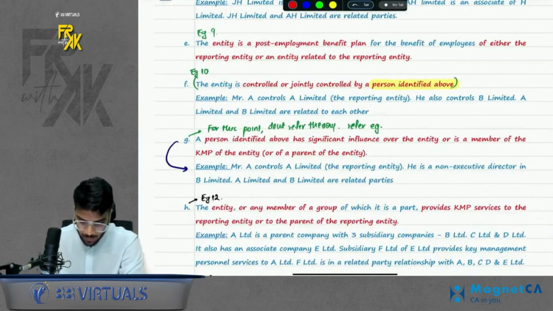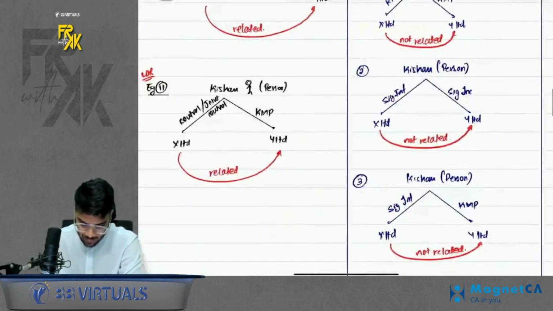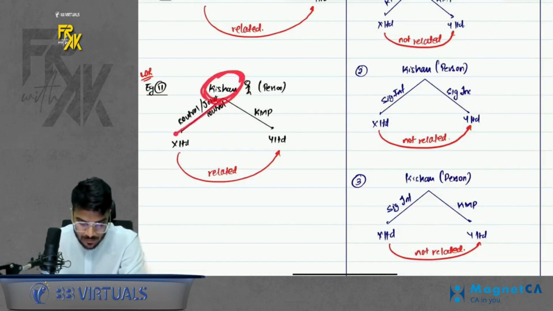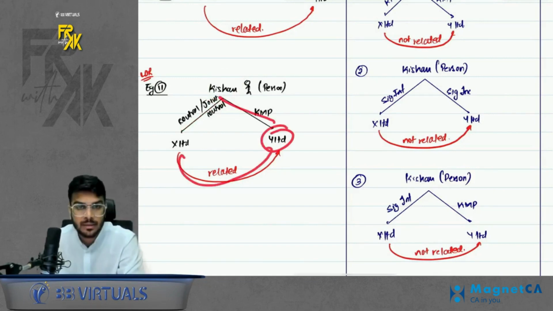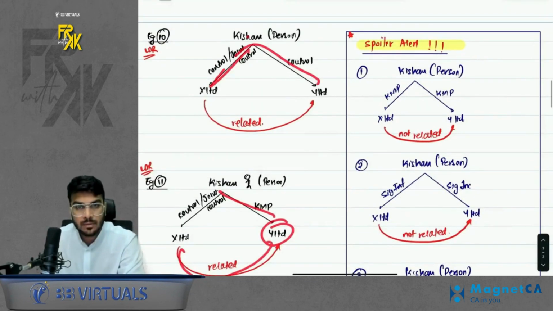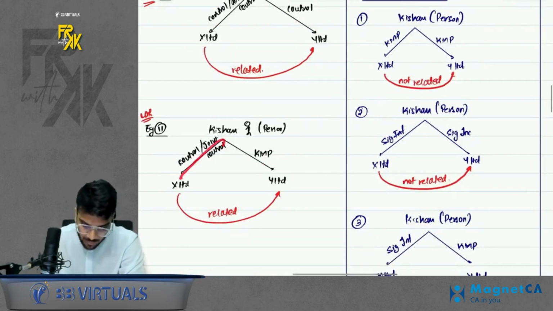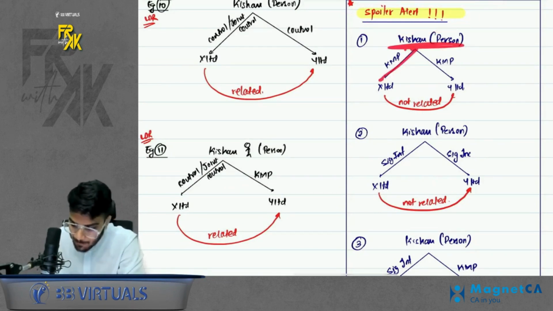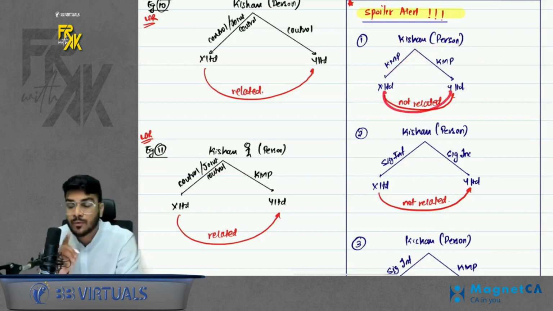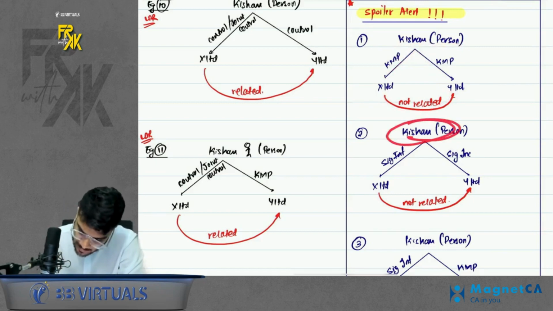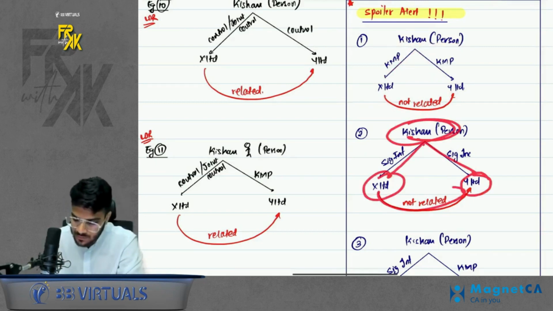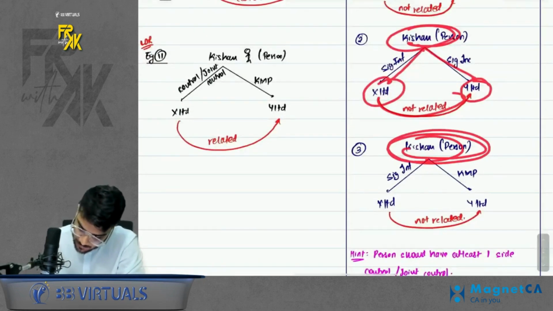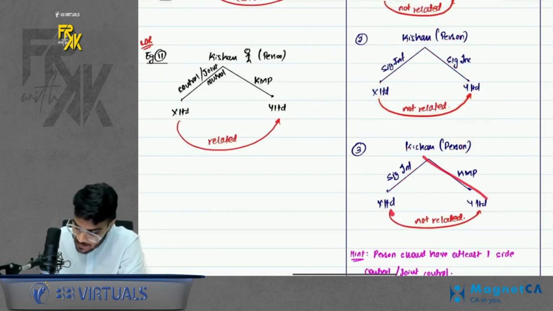Next point, G point. Don't read the theory, read the example only for this. If this person has control or joint control in one company and is KMP in another company, then also related. So basically, if two companies are controlled, related. If one control and one KMP, it is related. Now the spoiler alert, please remember, if this person is only KMP in two companies, these two companies won't become related. If this person has only influence in two companies, these two companies won't become related. If this person has influence in one company and is KMP in another, still they are not related.